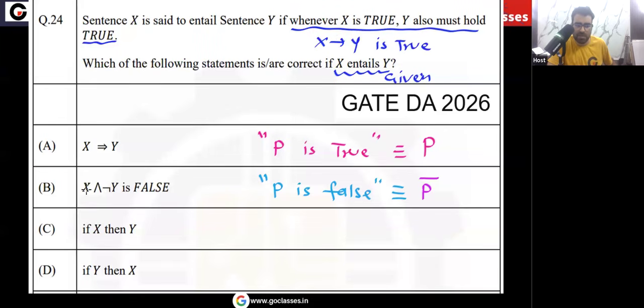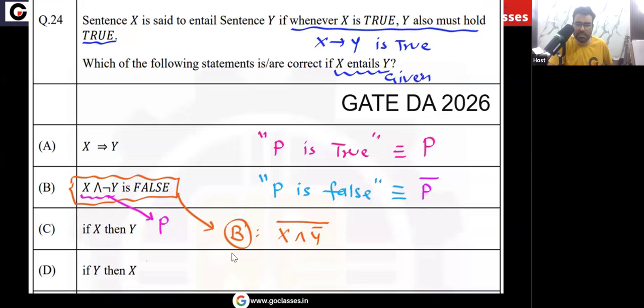Now notice, think of this as a P. Now, for this entire option B, what can I write?